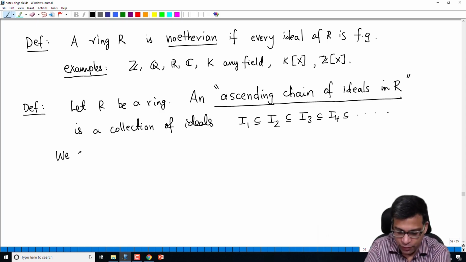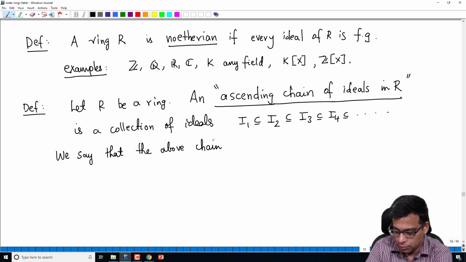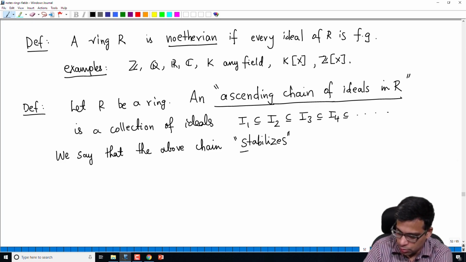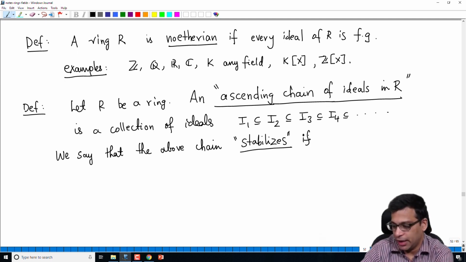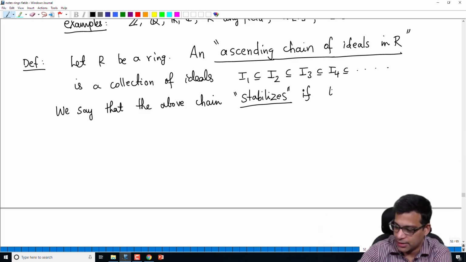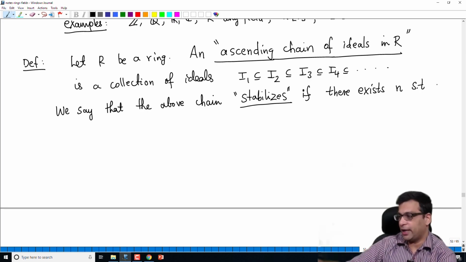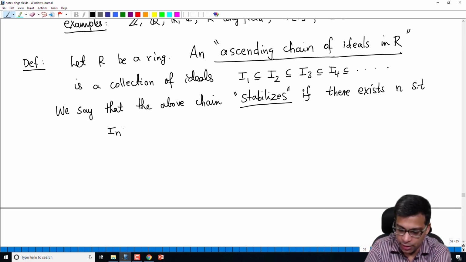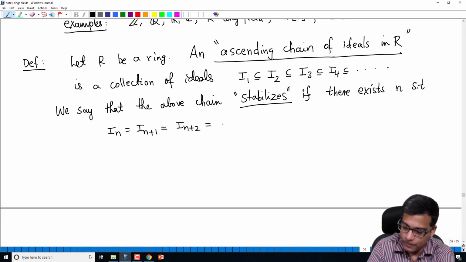We say that the above chain stabilizes if there exists some integer n such that after n every ideal is the same, such that In is equal to In+1 is equal to In+2 and the rest.